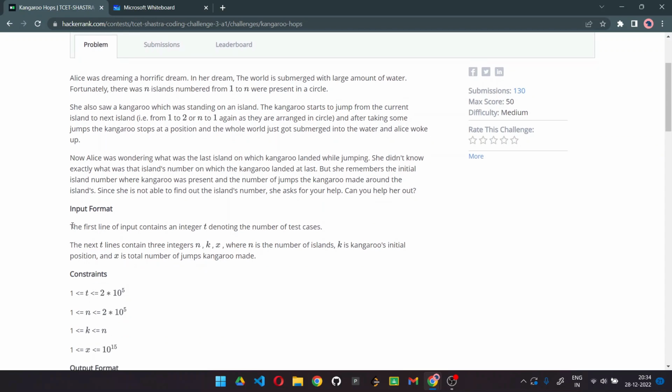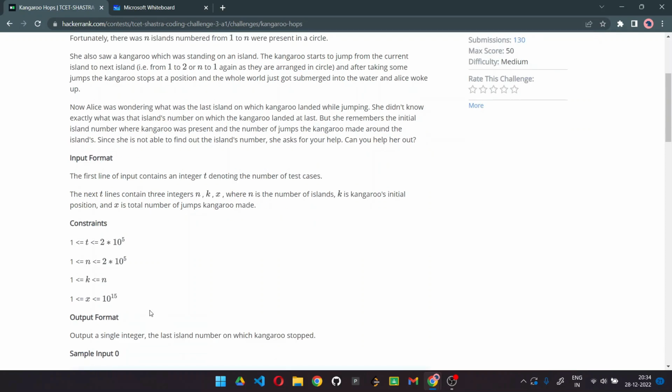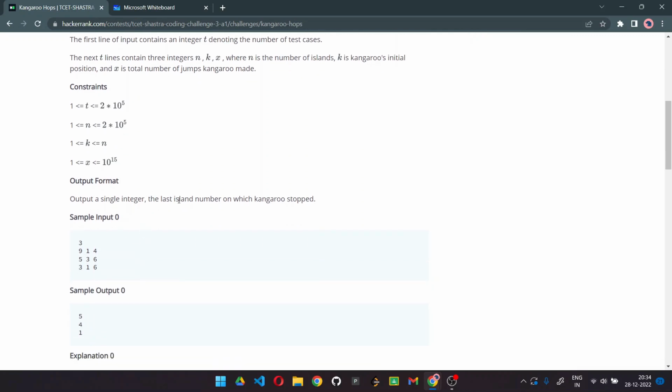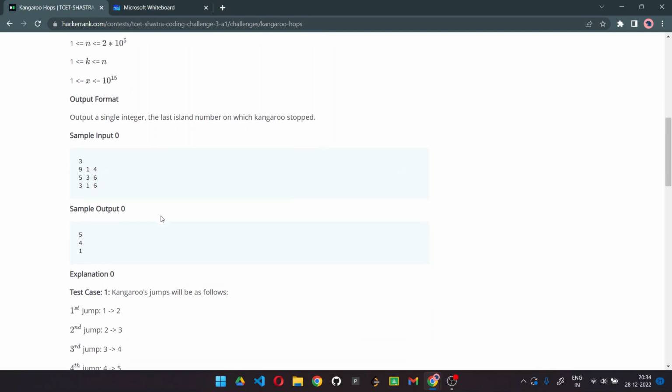Here we are given the input format. T represents the number of test cases, and the next line will have N, K and X, where N is the number of islands, K represents the initial position of the kangaroo, and X is the total number of jumps the kangaroo made. Here we are also provided with the constraints. We have to give as output the last island where the kangaroo stopped.